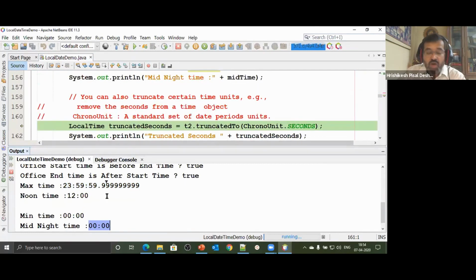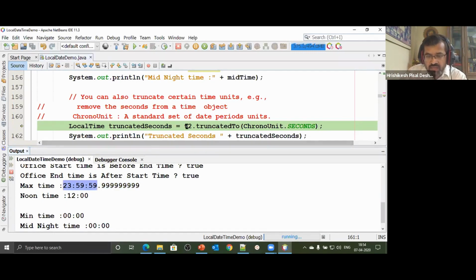A lot of times when you're displaying date, are we really interested in nanoseconds? No. At times we are not even interested in seconds. Are you going to tell somebody, let's meet for a movie at 9 a.m., 5 minutes and 5 seconds? No. So in that case, I would like to truncate that till some portion. Now, if you look at this particular time, we have hour, minute, seconds, and nanoseconds. So I would like to truncate it only till seconds.